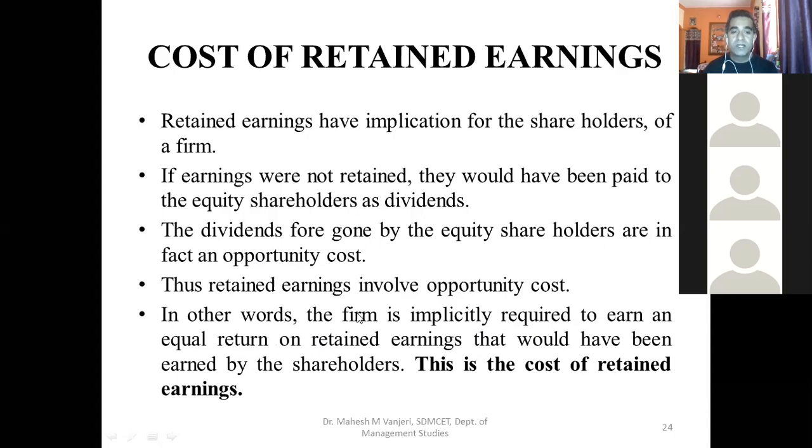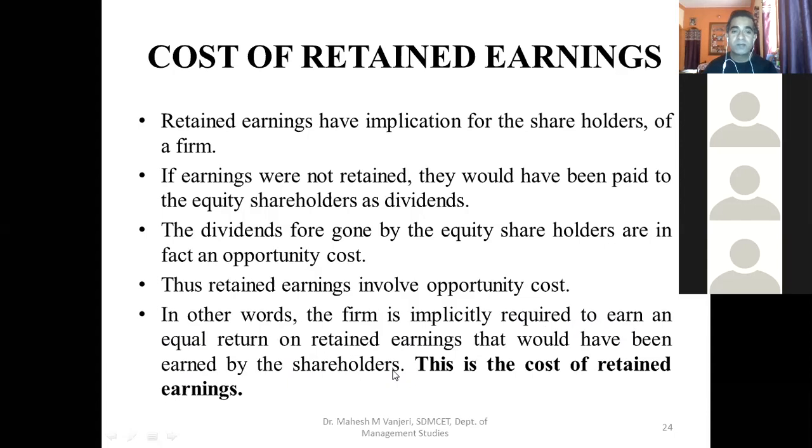Then what is the cost of retained earnings in that case? The company should earn an equal return on retained earnings. When the company reinvests those retained earnings, what rate of return should it earn? It should earn a rate equal to that which would have been earned by the shareholders.